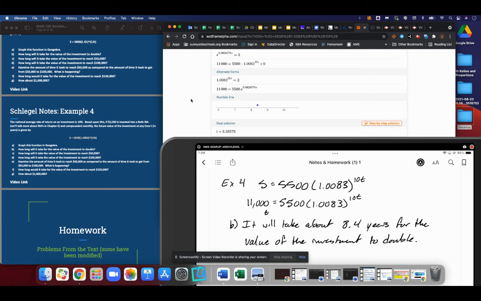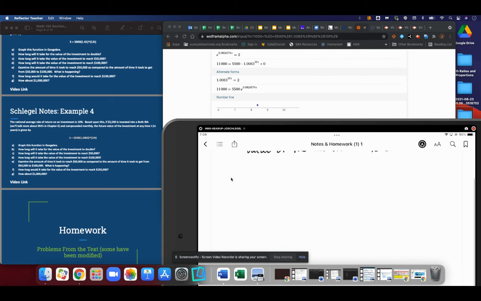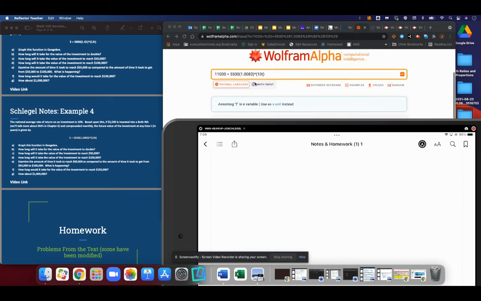Okay, and I did forget to write here that T is equal to, and again, I'm rounding to the nearest tenth, 8.4. So it will take about 8.4 years for the value of the investment to double. Let's continue on with what else we've got here. So for part C, how long to reach $50,000? Part D, how long to reach $100,000?